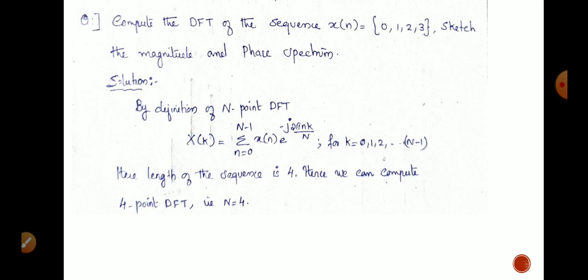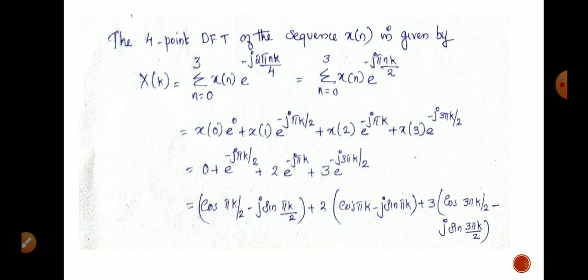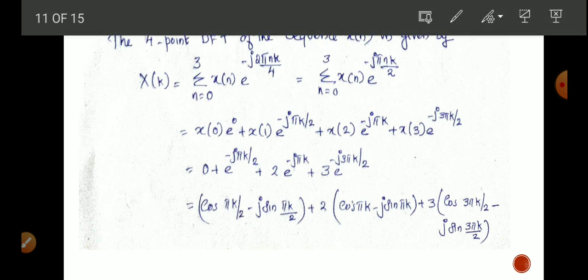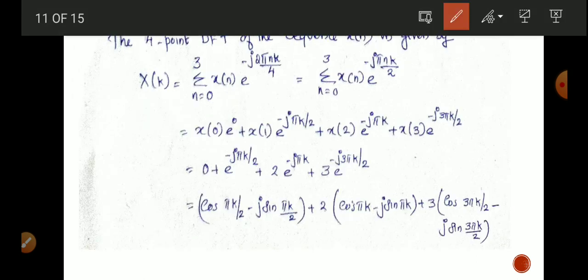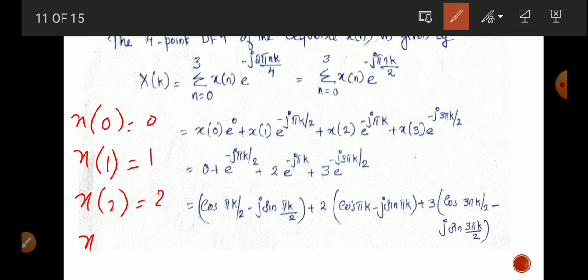Here we have the input samples: x of 0 equal to 0, x of 1 equal to 1, x of 2 equal to 2, and x of 3 equal to 3.